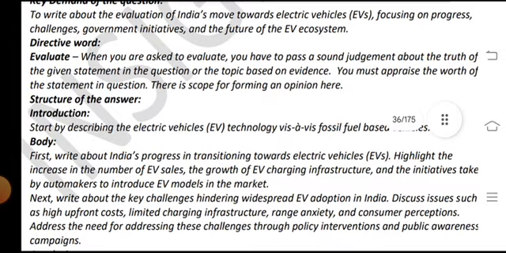Structure of the answer: the introduction starts by describing electric vehicle, EV, technology, versus fossil fuel based vehicles.